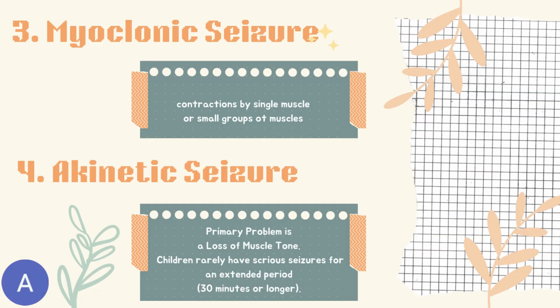On to the next. The two other mild forms of generalized seizure are myoclonic seizure, which consists of contractions by a single muscle or small group of muscles, and the last one is atonic seizure, in which the primary problem is a loss of muscle tone. Children rarely have a serious seizure for an extended period, about 30 minutes or longer. The extended seizures are called status epilepticus and require medical management to maintain body function and hydration.